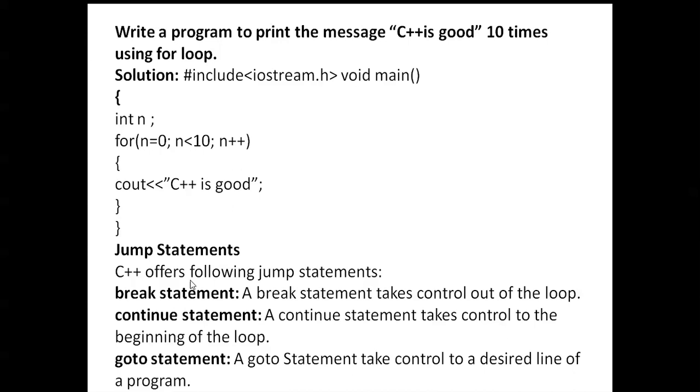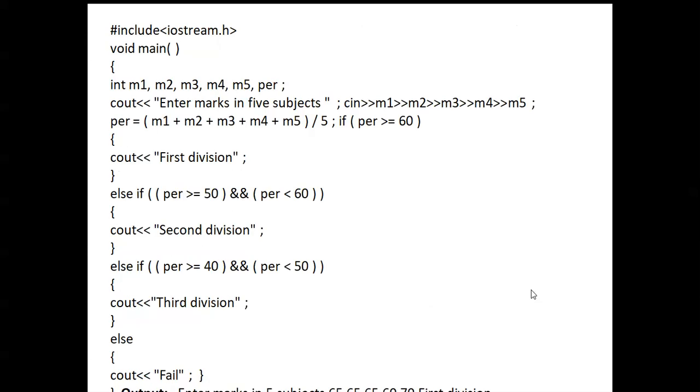Jumping statements. C++ offers the following jump statements. The break statement takes control out of the loop. A continue statement takes control to the beginning of the loop. Next, a goto statement takes control to a desired line of the program. That is the purpose of the goto statement. Next, continue statement: beginning of the loop. Next, break statement: control out of the loop.